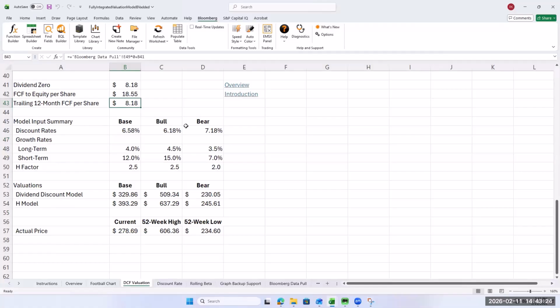And I don't know how much of their business is insurance. So you can't use free cash flow for insurance.